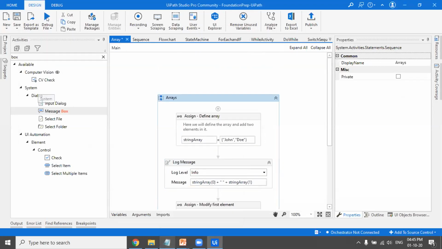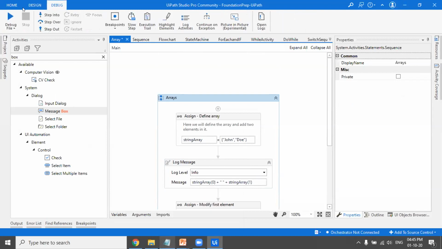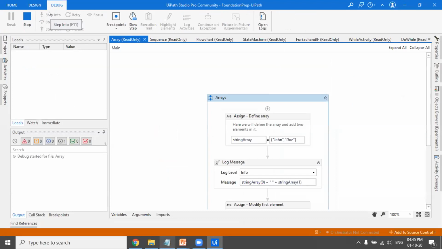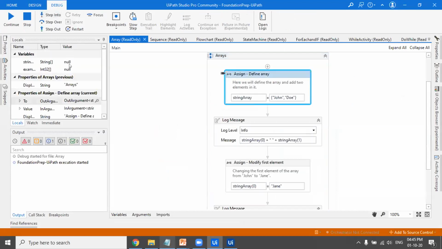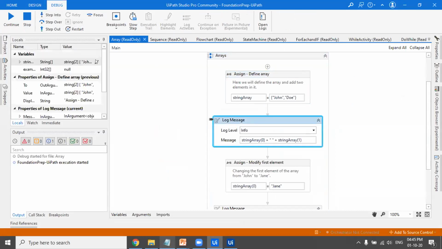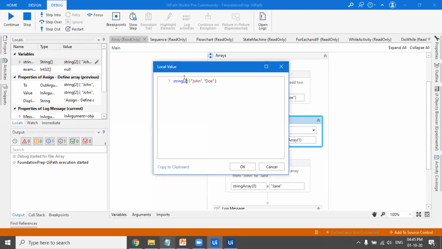Okay, so if I just run this, or you can even run it in debug mode, which is also an option given in UiPath Studio, you will be able to see the values in the properties pane. I'll run it so that you know how to debug. If you click on step into, the control comes to the first activity, which is an assign activity. As we click on step into, we can see all these things in the locals pane. If I click on string array, you'll see that John and Doe are there, and this 2 is the length of the array, since you have 2 elements.